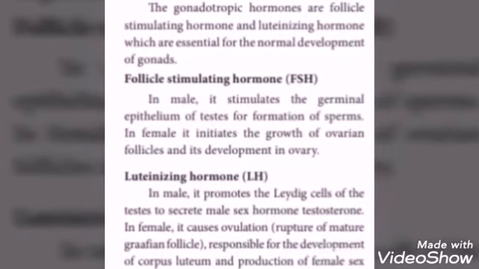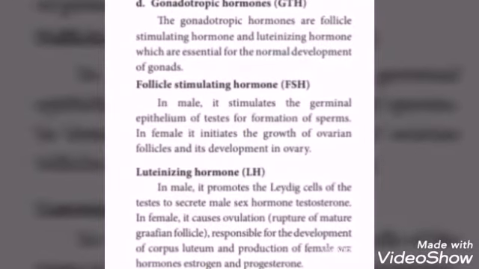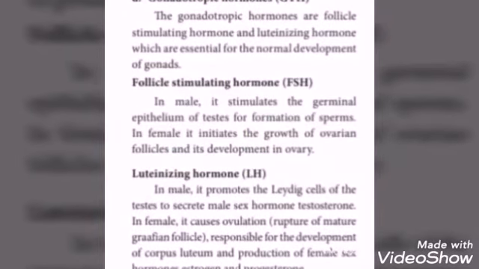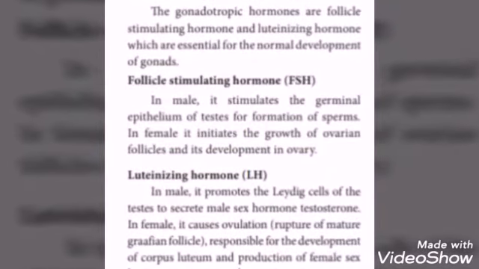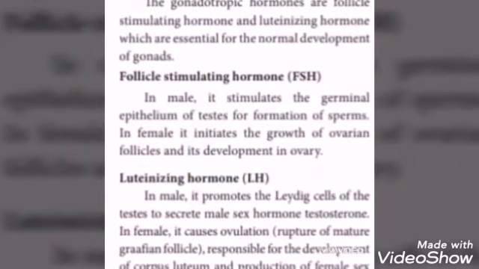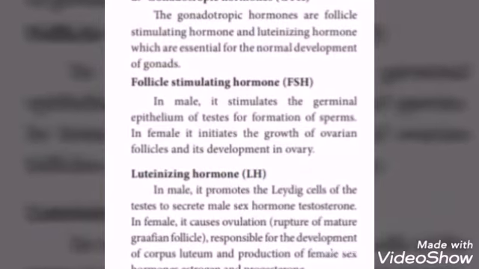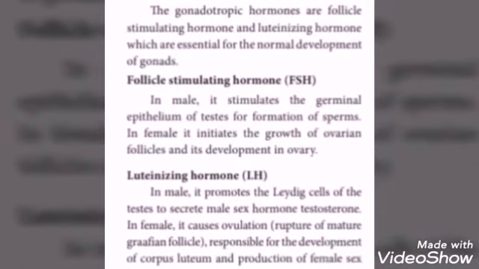Okay, next one, luteinizing hormone. In male, it promotes the Leydig cells of the testes to secrete male sex hormone testosterone. Already you studied that male sex hormone testosterone is responsible for the development of secondary sexual characters.